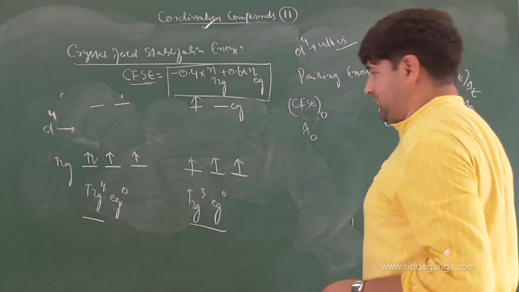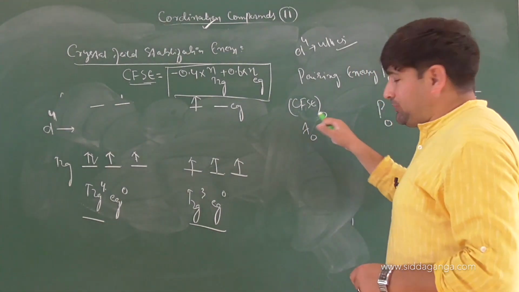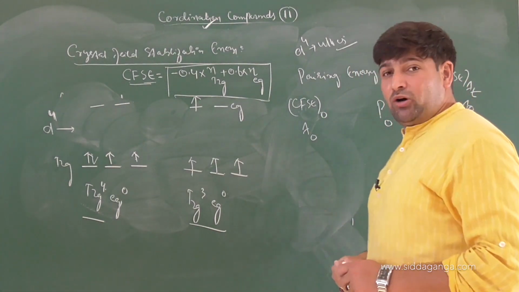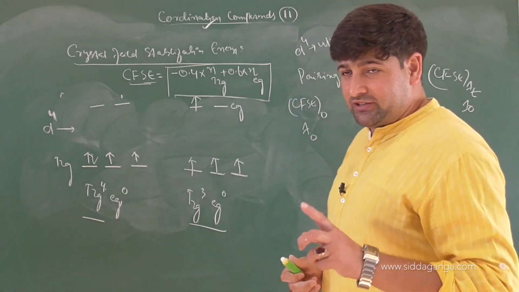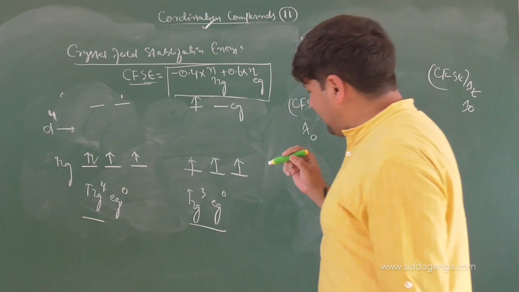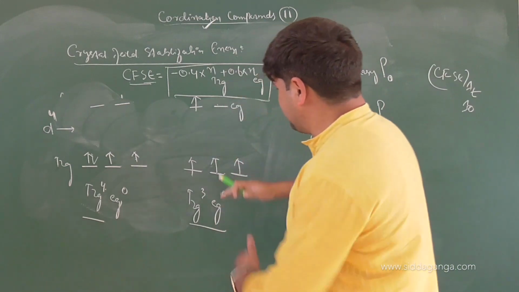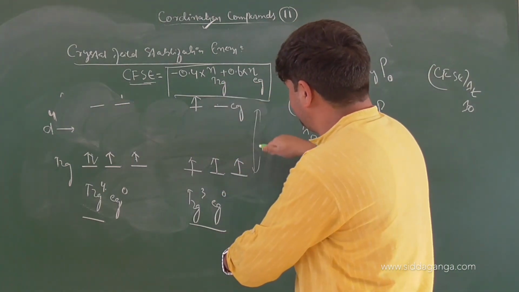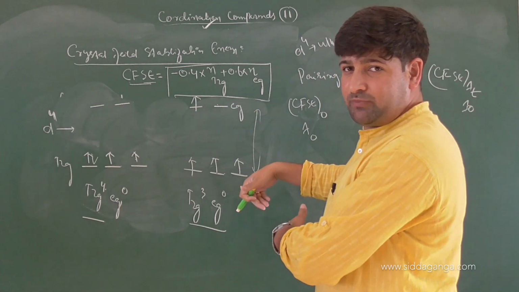Now let me tell you, crystal field splitting energy is the amount of energy required to shift the electron from T2G to EG. Because when splitting has occurred, the total energy difference between the two is the crystal field splitting energy.